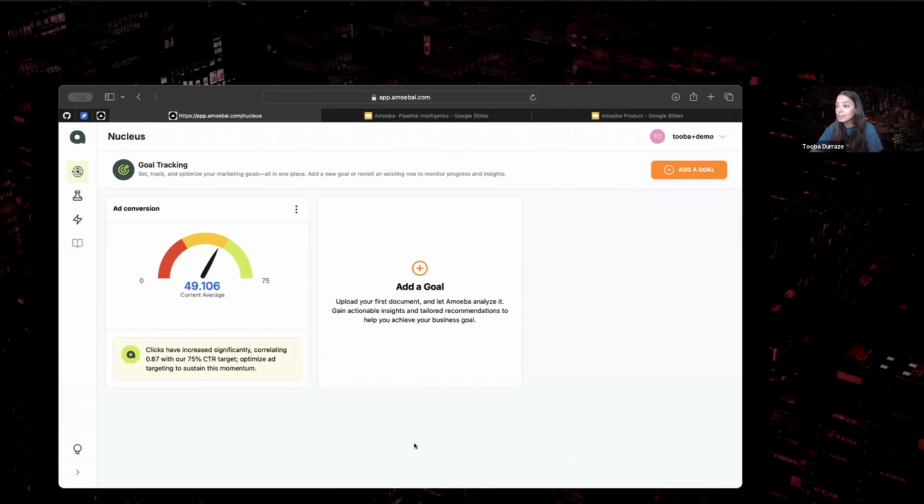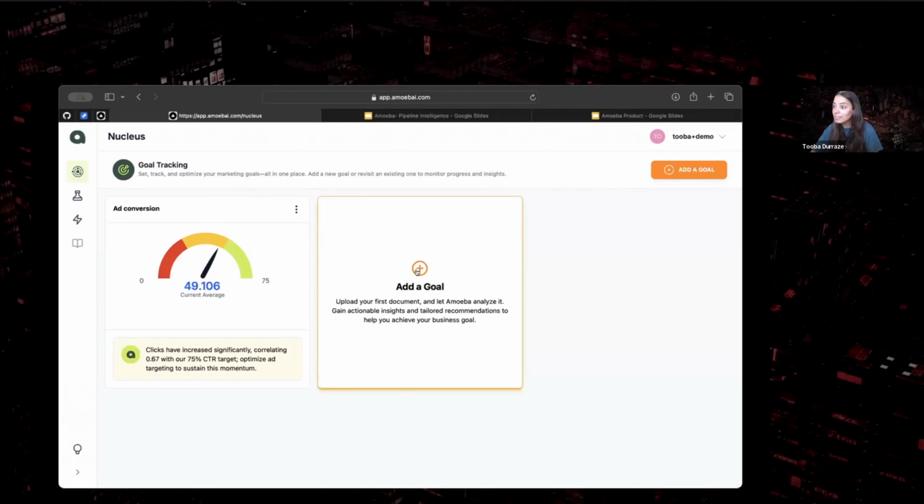So welcome to Amoeba. We are right now in Nucleus, as you'll realize, because it is a data science platform called Amoeba. Things are named in a very geeky, sciencey way, and that's intentional. If you think about Nucleus, you think about a central hub, and that's what this place is. This is where you would come to track all of your goals.